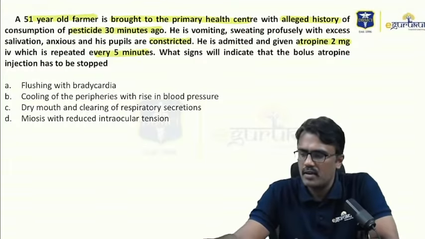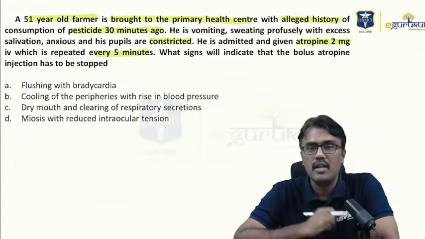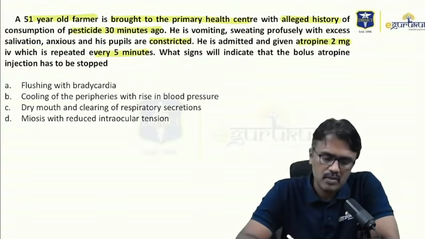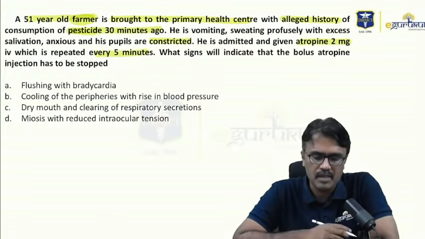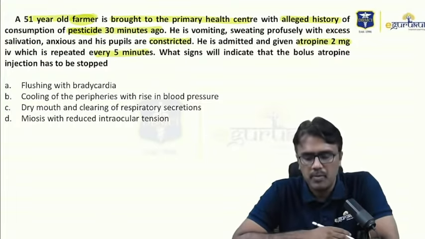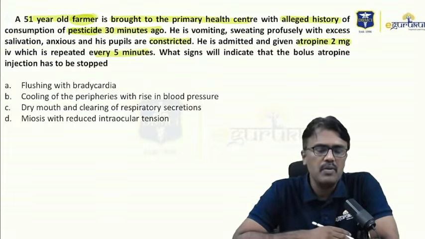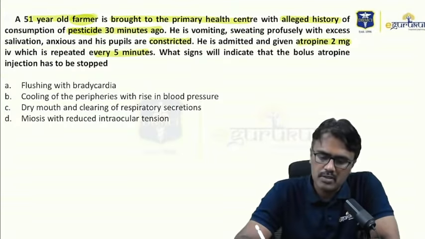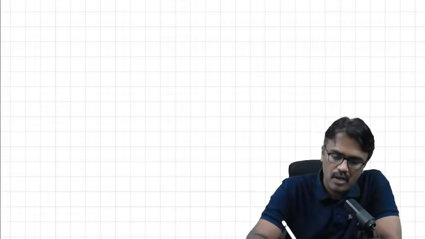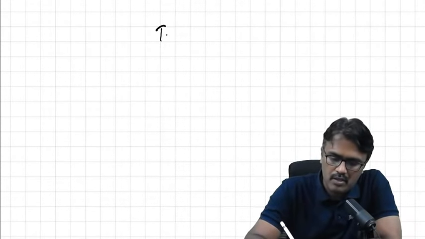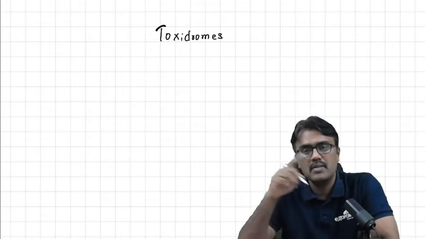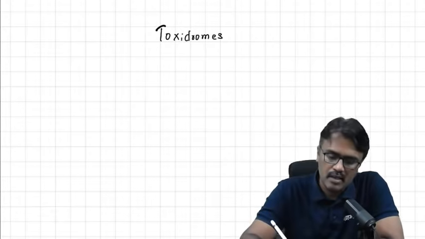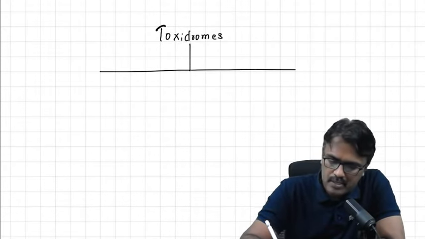So what is the poison we are actually dealing with? The poison which we are actually dealing with is the organophosphate, because the history is telling you it is a farmer and he has consumed pesticides. So the typical history will be the pupil is constricted, but how do we know what the poison is? Now in this case, atropine is given, you will come to the conclusion, but there is something called toxidromes. You have heard of syndrome. Similarly, we have in pharmacology something called toxidromes. So toxidromes will help us in coming to the conclusion what poison we are dealing with, but just with the help of the pupil size.